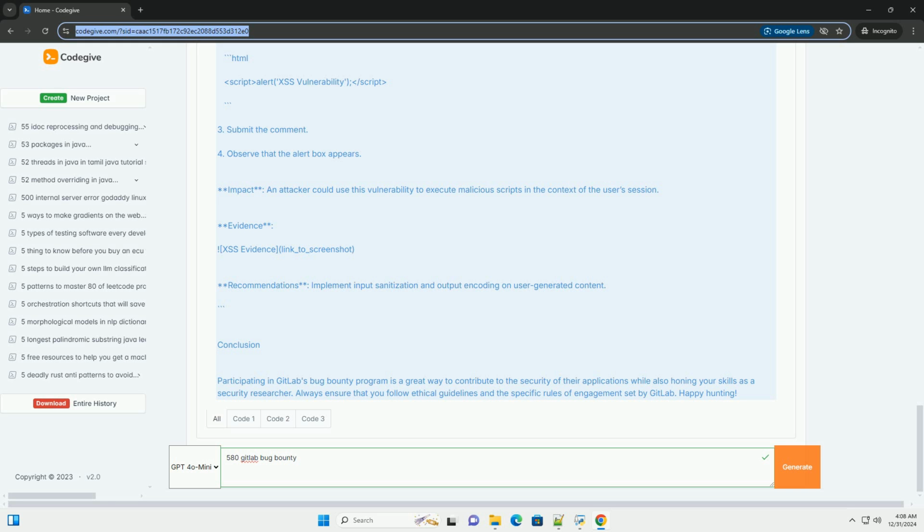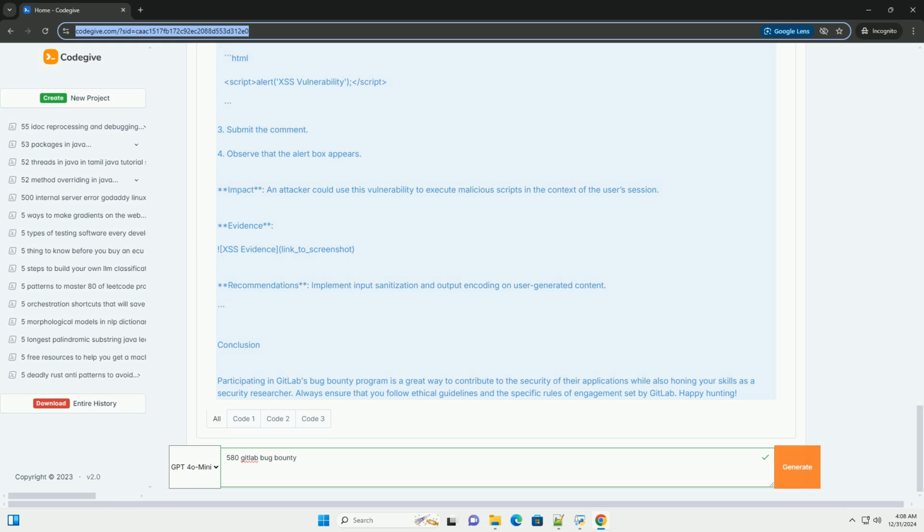Steps to participate in the GitLab Bug Bounty Program. 1. Familiarize yourself with the rules. Before you start, read GitLab's Bug Bounty Program guidelines. Understand the scope of the program, rules of engagement, and the types of vulnerabilities they are interested in. 2. Set up your environment. Create a GitLab account if you don't have one. Set up any necessary tools for testing, for example Burp Suite, OWASP, etc.